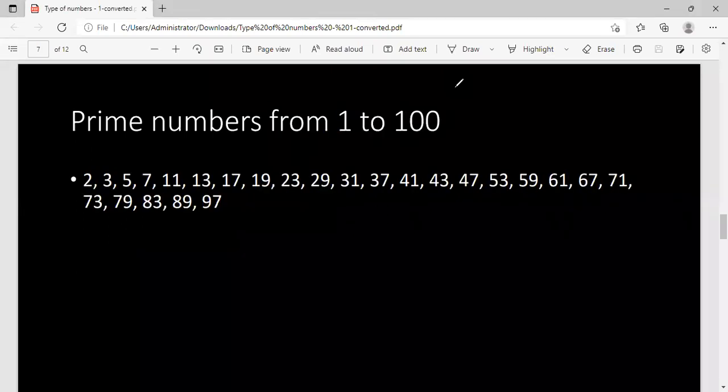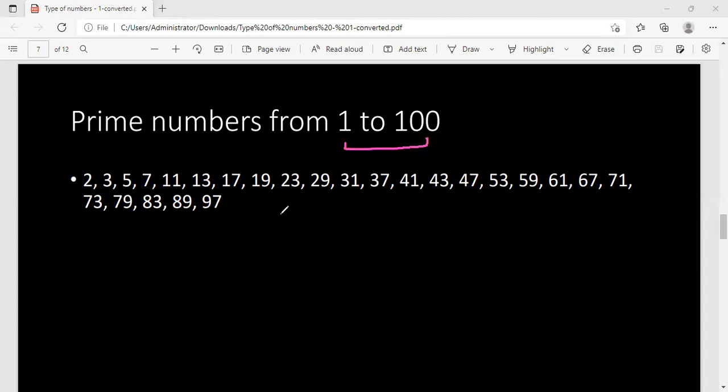It is always advisable that you should remember all the prime numbers from 1 to 100. The very first point that you should remember: how many prime numbers are there from 1 to 100, guys? There are 25 prime numbers from 1 to 100. So let us revise them. First of all, this is the list of all the prime numbers: 2, 3, 5, 7. They are the prime numbers from 1 to 10.